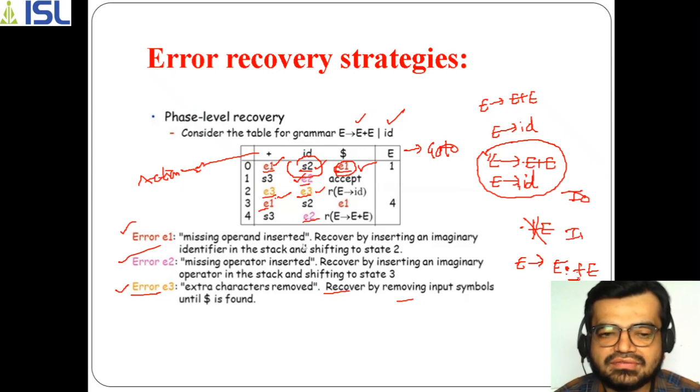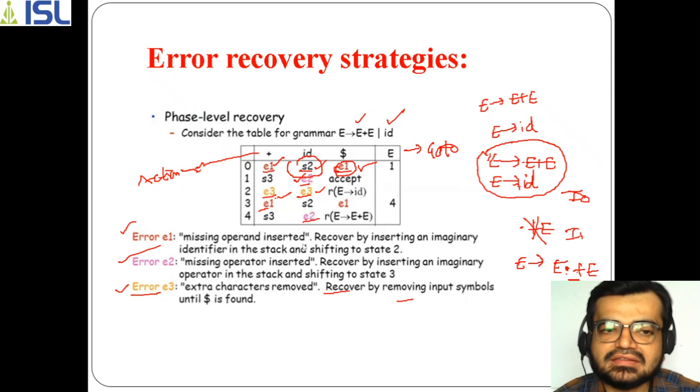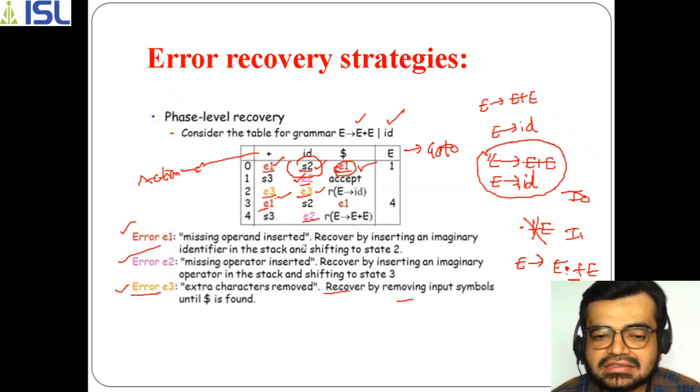So we are inserting that missing operator and trying to recover by taking an imaginary operator, and we take that operator in the stack, because this is phrase level recovery. Phrase level means it takes an imaginary value accordingly and tries to rectify the error.